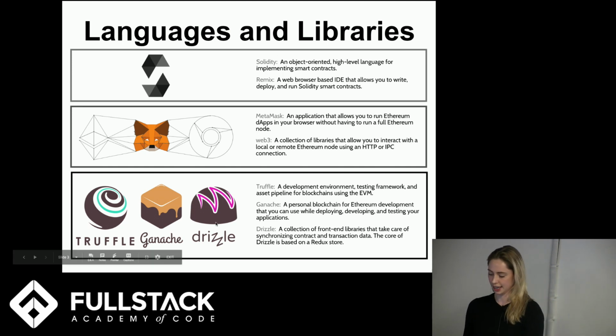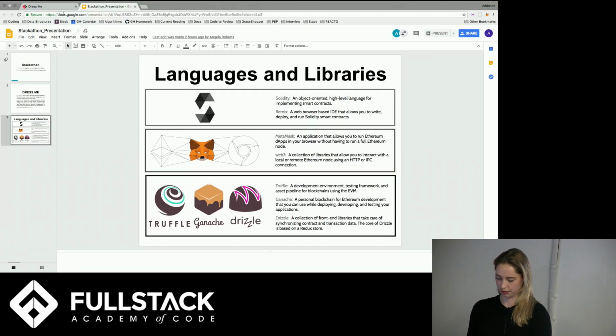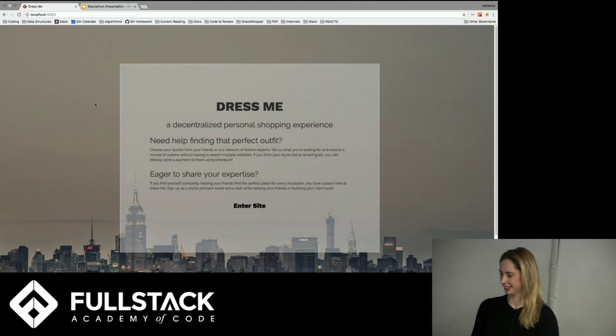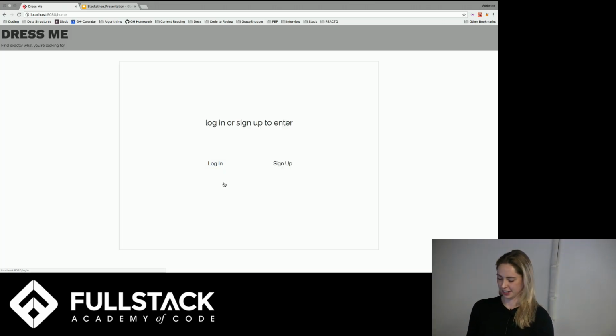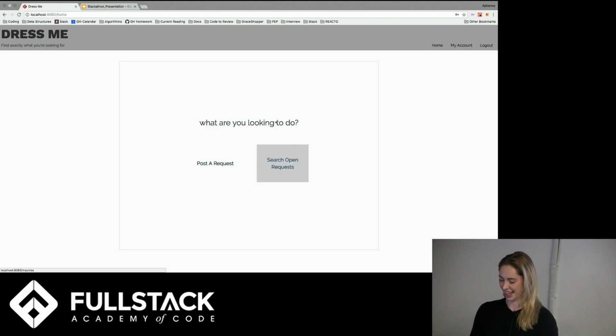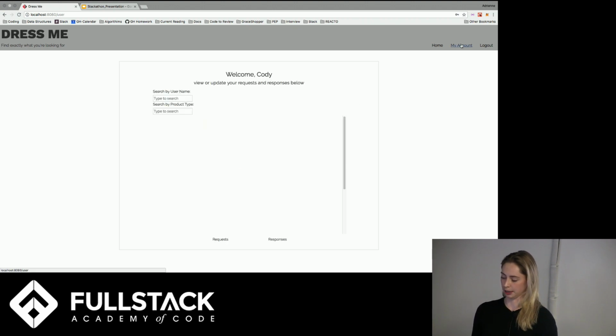So let's see an example of a transaction. If I go to my site, you're forced to log in so I can get all of your information. So we're going to do Cody. You can post a request. You can search open requests. I'm going to do an example of a tip so you can actually see how the transactions work.